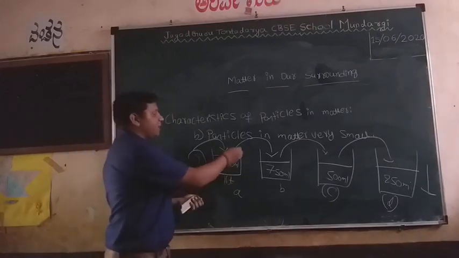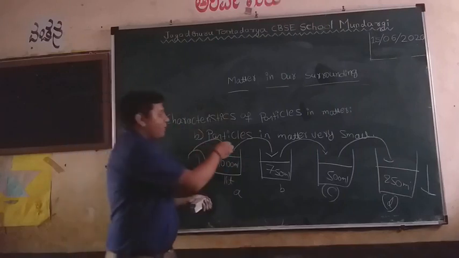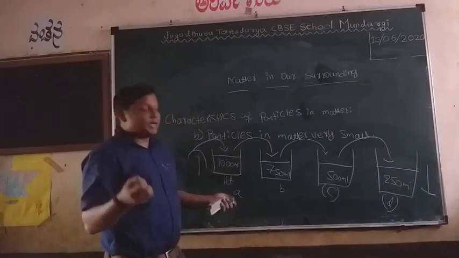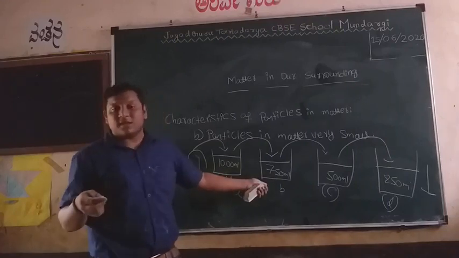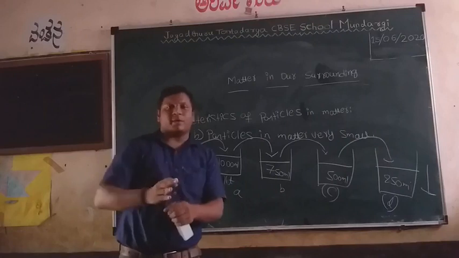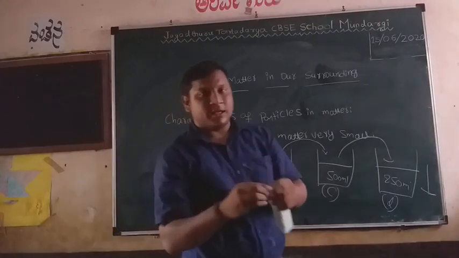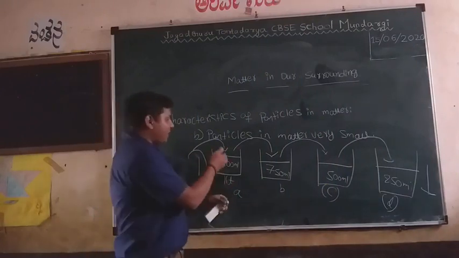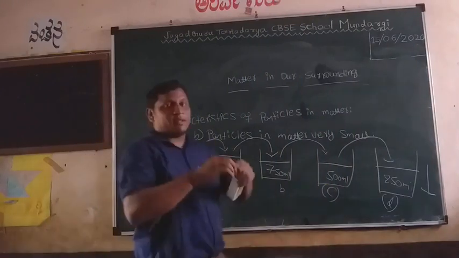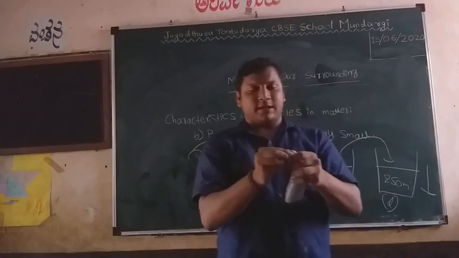Because of that, the color is more. Again, when you take the particles from beaker A and add to beaker B, what happens? Now again, the particles are going to break. Initially the particle is like this. When you add the particles of A to B, the particles break like this.